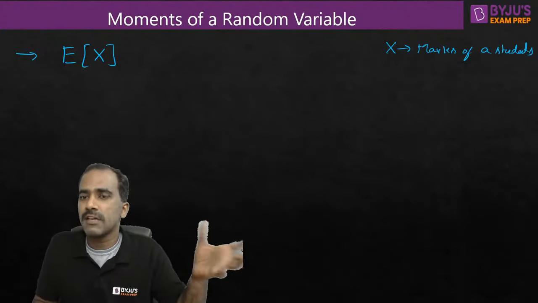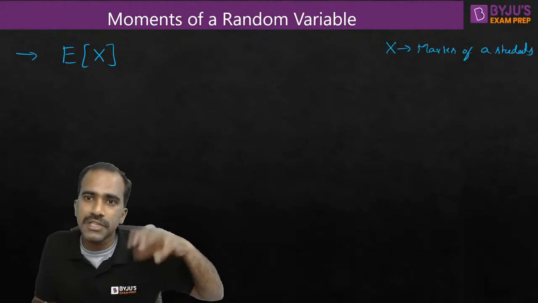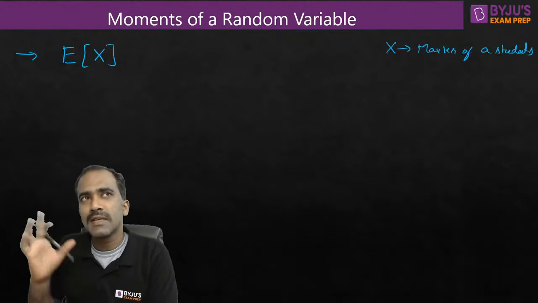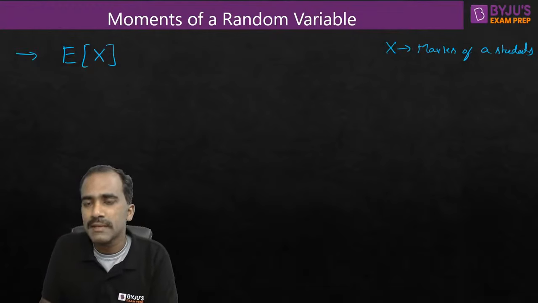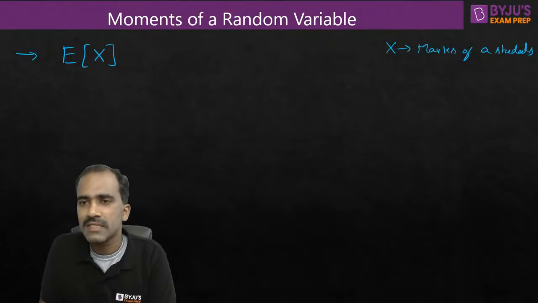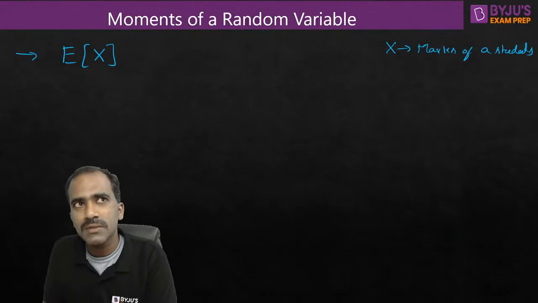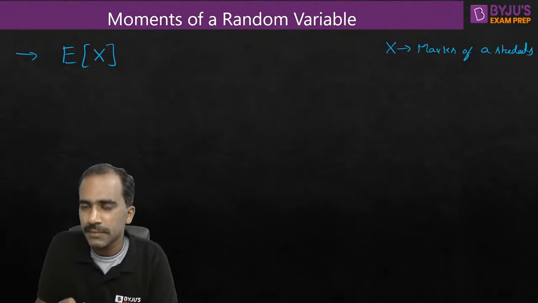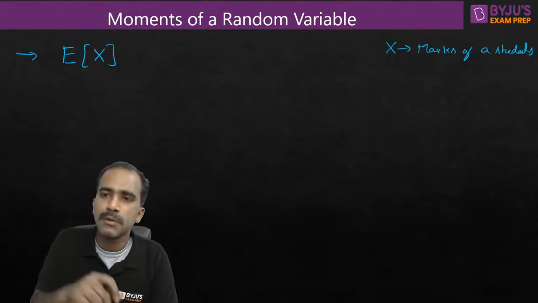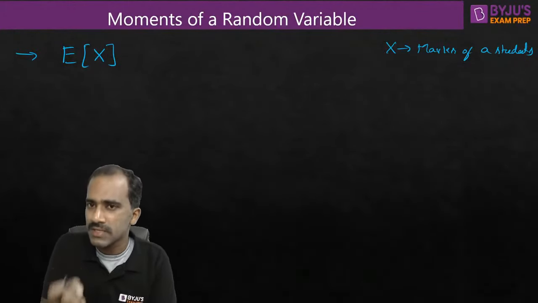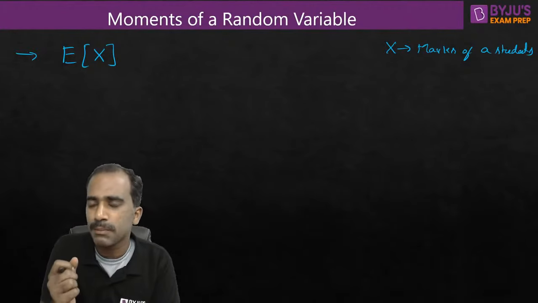If he's a good student, he got 90 many times, 80 sometimes, 70 very few times, 100 sometimes. Then you can understand that this student has more probability of getting 90, less probability of getting 100, less probability of getting 70. You'll have some idea, right? That information is what we call statistics. From statistics, we get the probabilities.